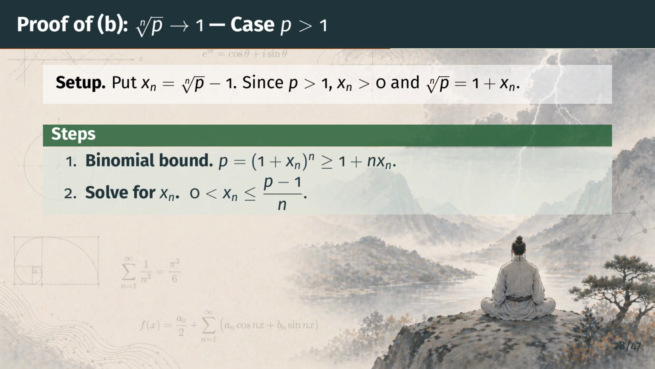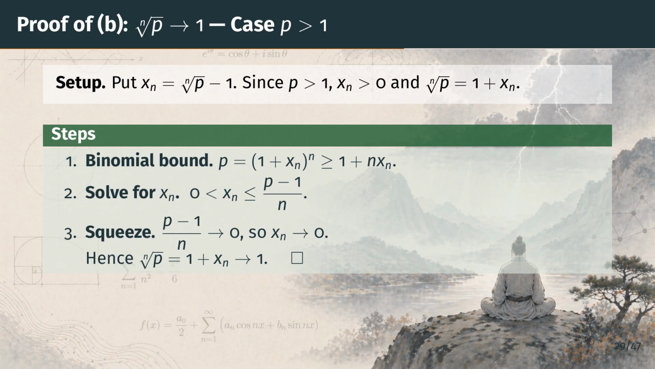Step 2 turns Step 1 into an explicit handle on x sub n. Step 1 says p is at least 1 plus n times x sub n. Subtract 1 from each side, then divide by the positive number n, and out comes the bound on the slide. x sub n is positive, and at most p minus 1 divided by n. The point of this step is that we now have a concrete upper bound, one we can squeeze in a moment. Step 3 applies the squeeze.